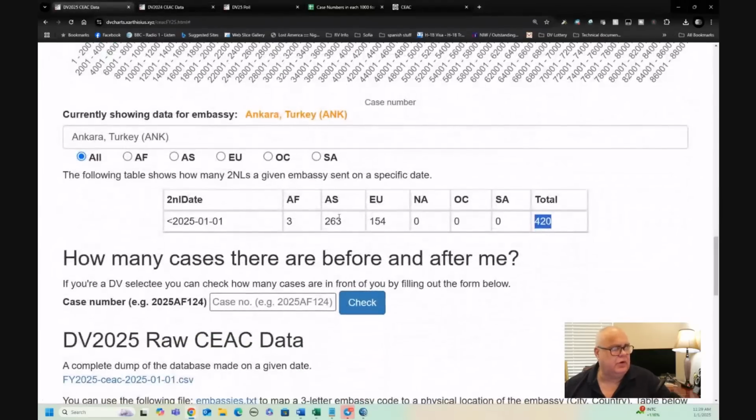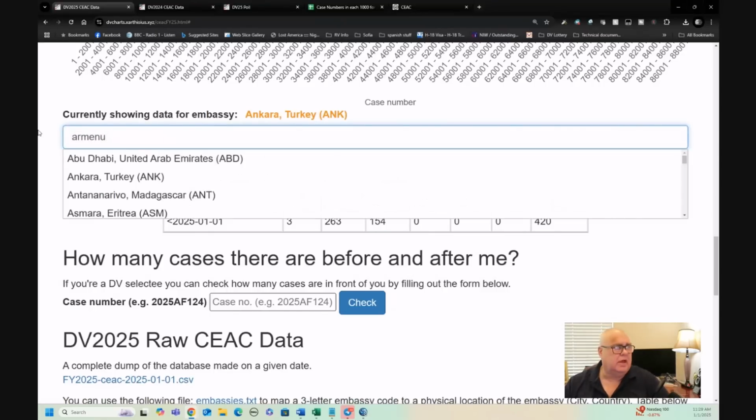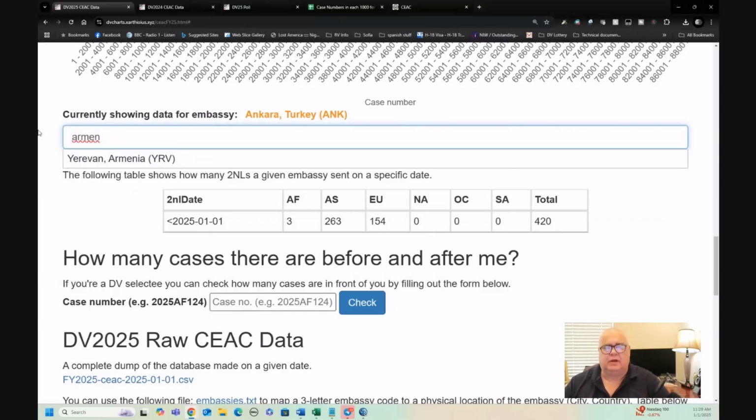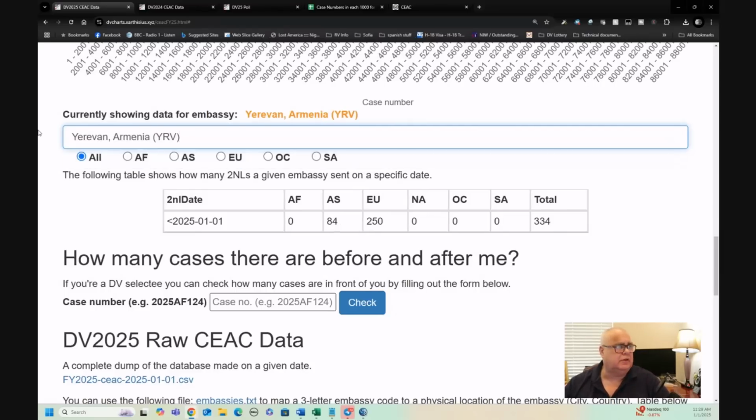There have been 263 Asian cases scheduled, 154 Turks. These Asia cases are, largely speaking, Iranians. Not all of them, obviously, but mainly. And so I'm sure the Turks are pissed off about that. They're right to do so. Again, Ankara is another embassy, honestly, you cannot really trust.